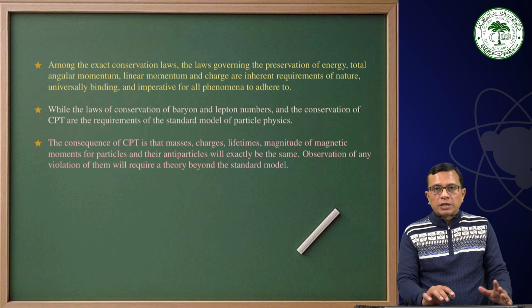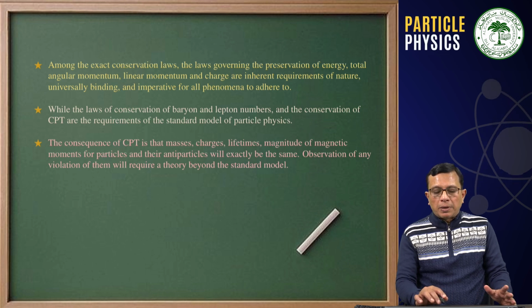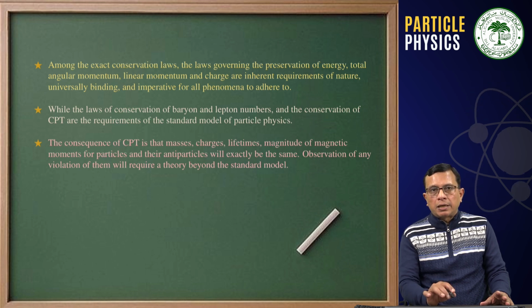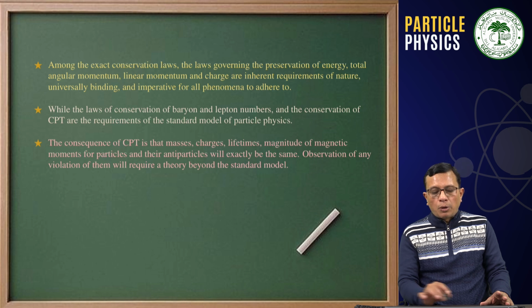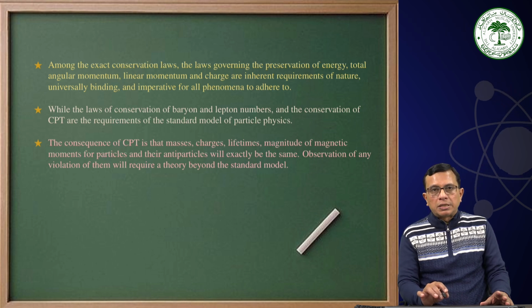The consequence of CPT that I have discussed is that masses, charges, lifetimes, magnitude of magnetic moment for particles and their antiparticles will exactly be the same. That means charge of the particle will be of exactly the same magnitude as that of the antiparticle. Observation of any violation of them will require a theory beyond the standard model.